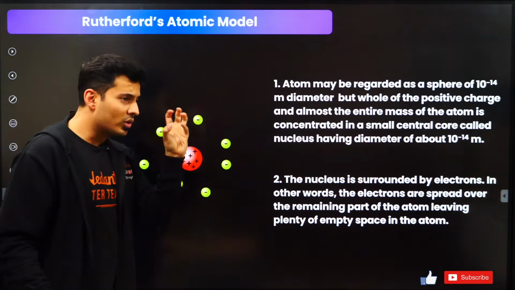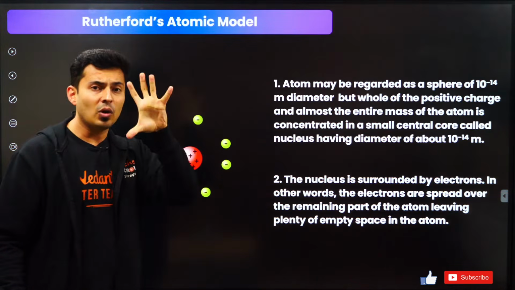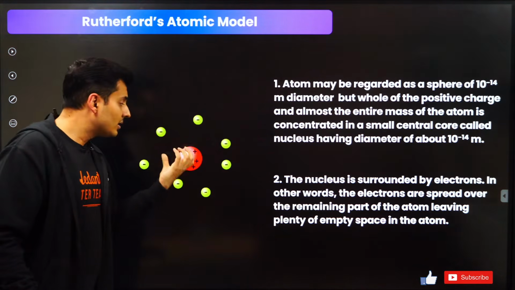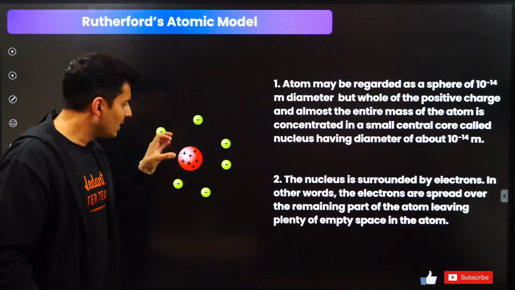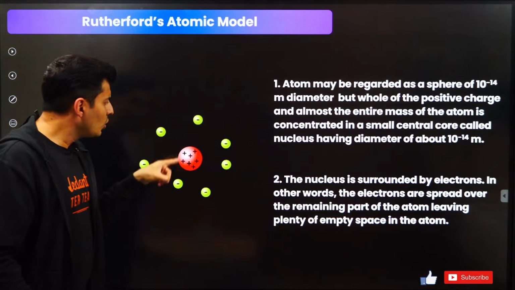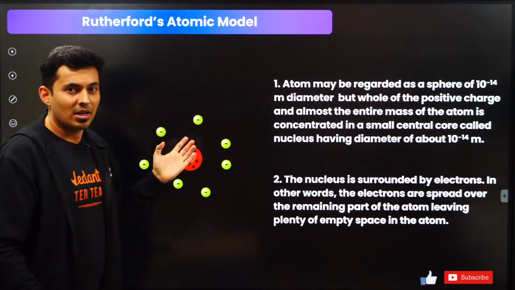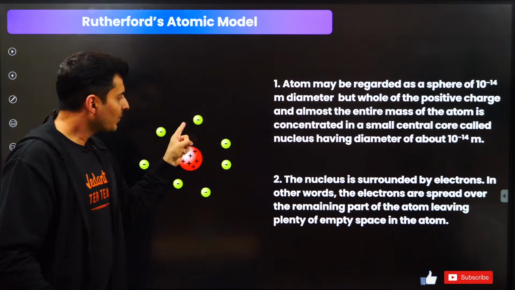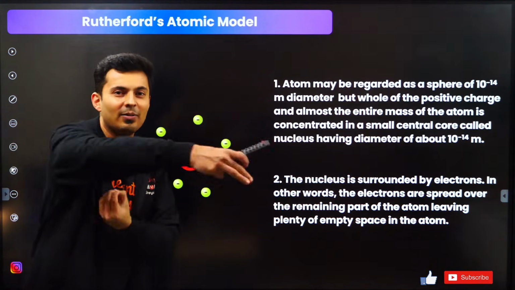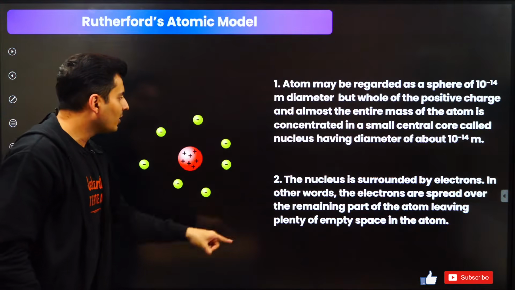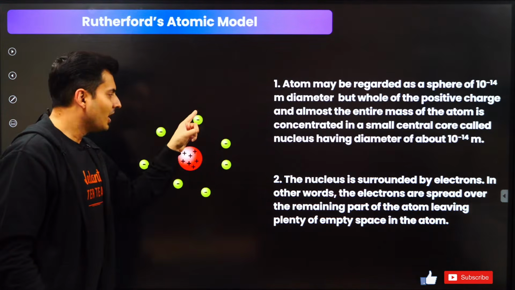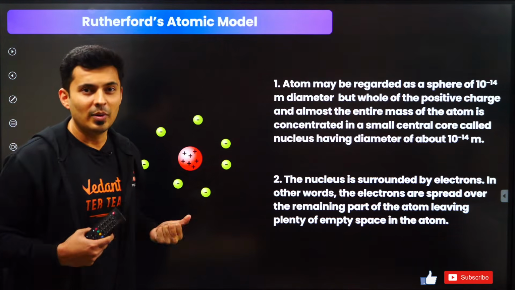So he said that the positive charge is concentrated. It has almost all the mass of the atom concentrated at that particular location that he called as the nucleus. And he said the nucleus contains the positive charge, and the electrons which are negative charge do not fall onto the nucleus even though there is attractive force, because they are revolving. Just like the earth revolves around the sun by taking help of the gravitational force, he proposed that the electrons also revolve just like the planets around the sun, making use of the electric force as the centripetal force.